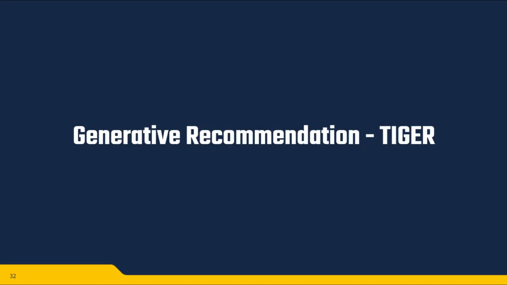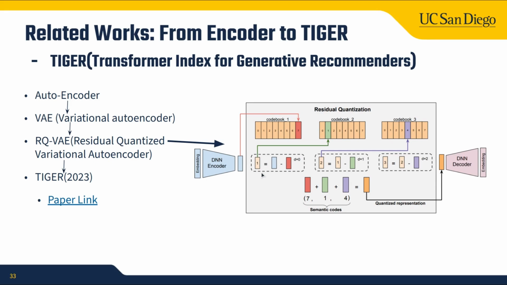Okay, thanks. Now let's dive into the core of our project, the Tiger model, which stands for Transformer Index for Generative Recommenders. It is basically an RQVAE followed by a transformer. To understand Tiger, we must first look at the evolution of item encoding.